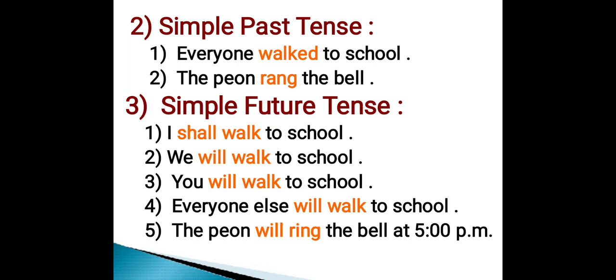Next type is simple past tense, and examples are: everyone walked to school, the peon rang the bell. Next type is simple future tense. Examples are: I shall walk to school, we will walk to school, you will walk to school, everyone else will walk to school, the peon will ring the bell at 5 p.m.